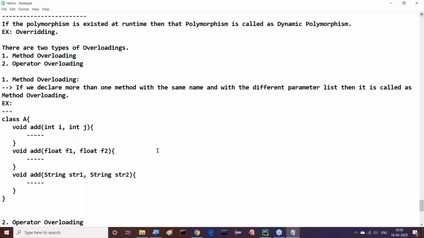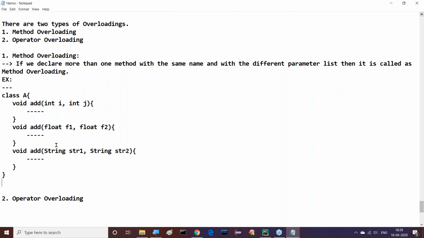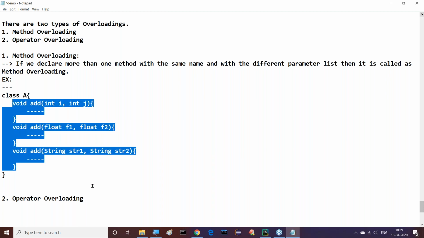Understand this clearly. If you observe this clearly, in a class, three methods have been taken. What are the three methods? Add method int i, int j; add method float f1, float f2; add method string str1, string str2. Like this we have taken three add methods, each with a different parameter list.